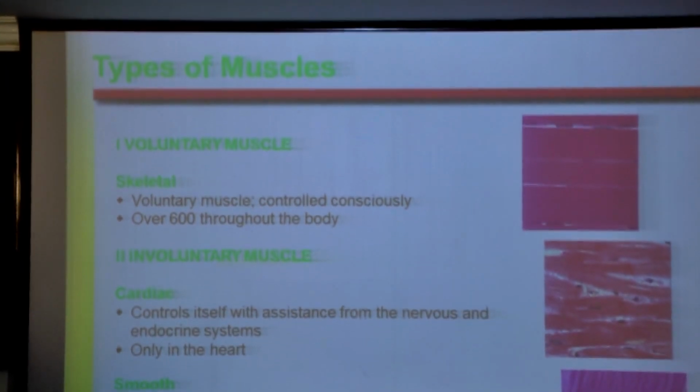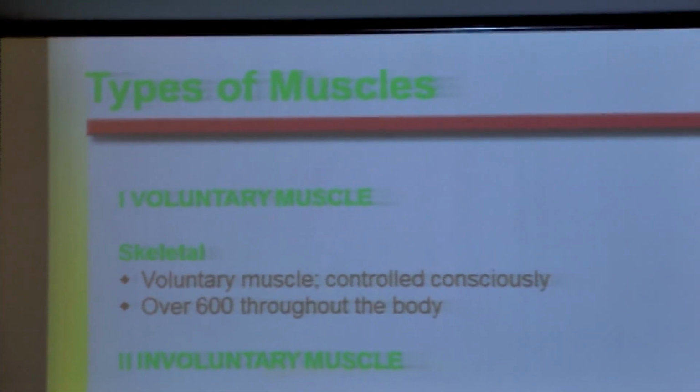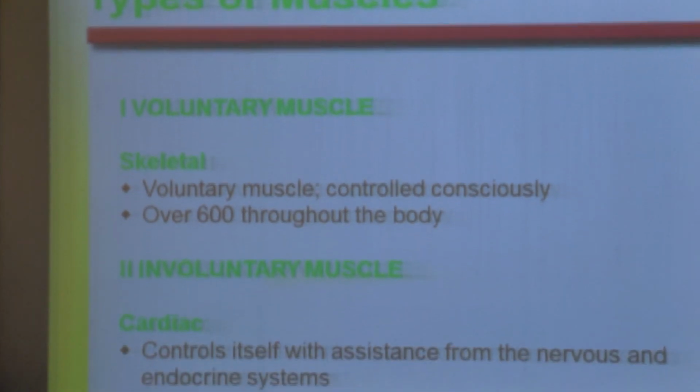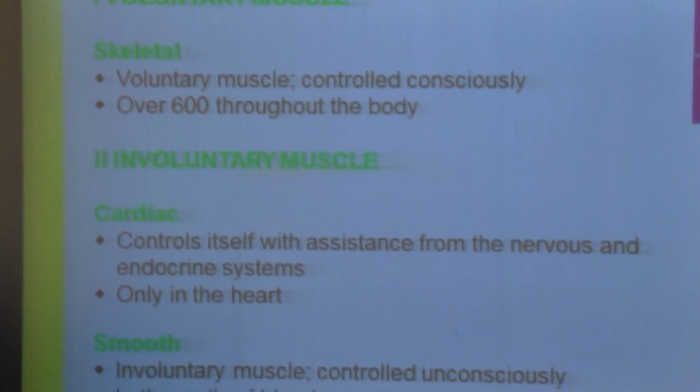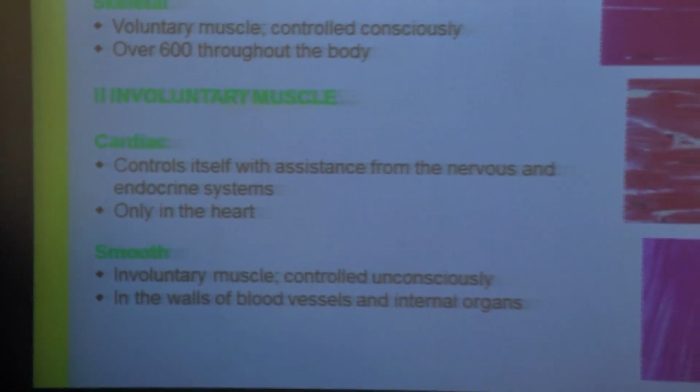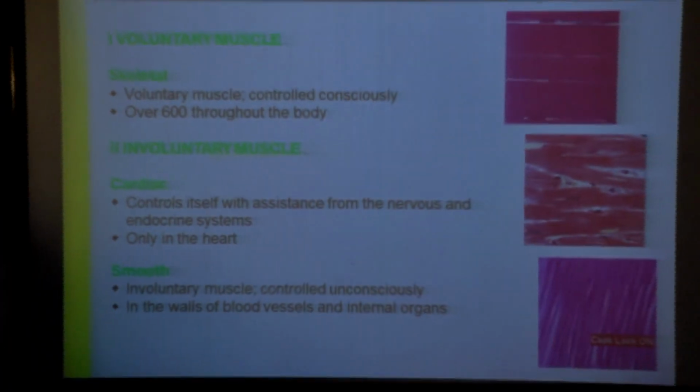First of all, we are going to see about voluntary muscle. Voluntary muscle means muscle which is under control. The best example for voluntary muscle is skeletal muscle. Skeletal muscle covers approximately 40% of body weight, and it is the only muscle which is attached to the skeletal system.